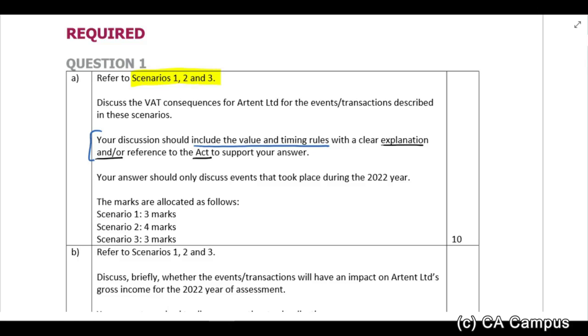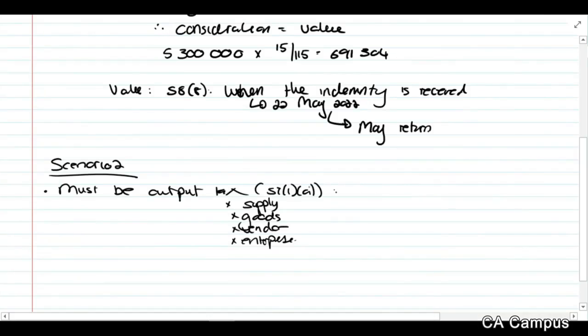So if you don't know the act number, but you can give an explanation from what the act says, why that should happen, that's also fine. Of course, if you do know exactly what the act says and you can give a proper reference, that just makes it a little bit quicker, because you can just write down the act number. You can say refer to section 7.1a, but otherwise just keep it nice and simple.